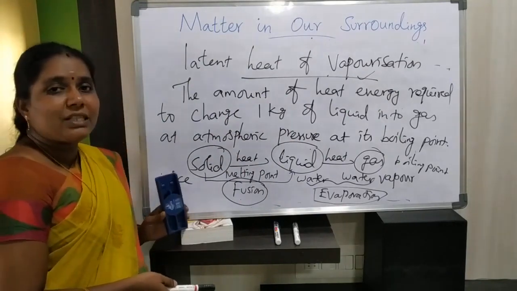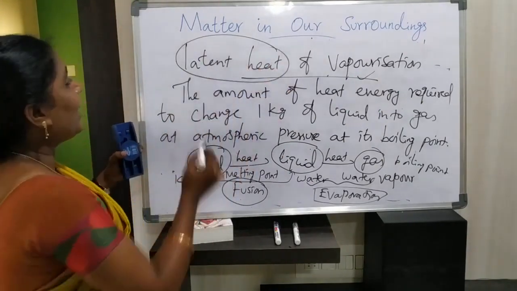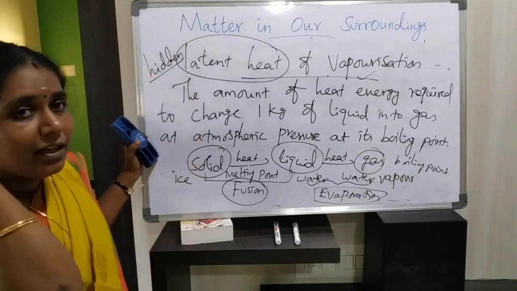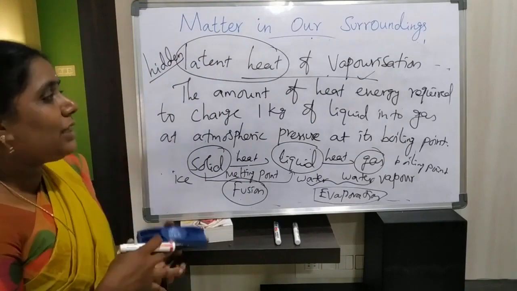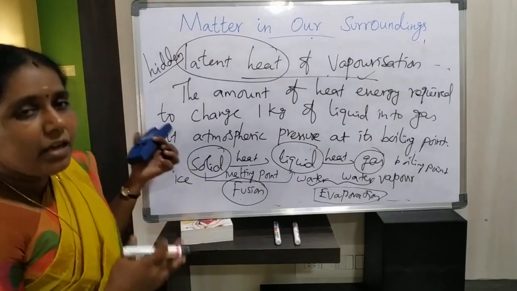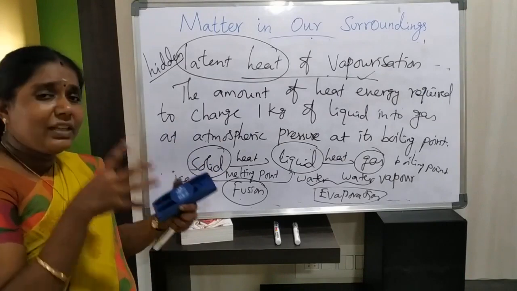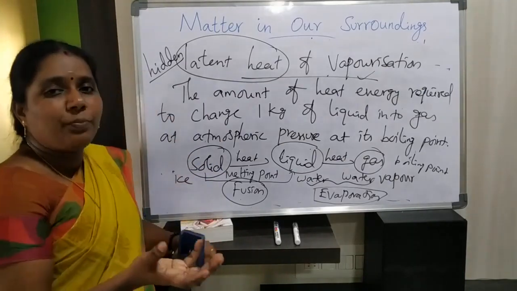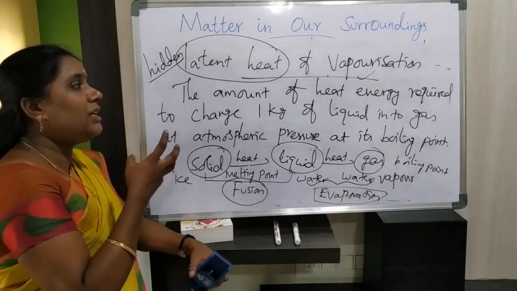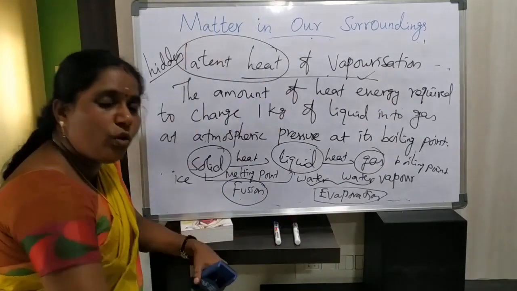And during this process, we have discussed one new word, that is latent heat. Energy is hidden here. Where is this heat energy hidden? During the fusion process, the heat energy is absorbed by the ice, and the ice particles use that heat energy to convert one state of matter into another.